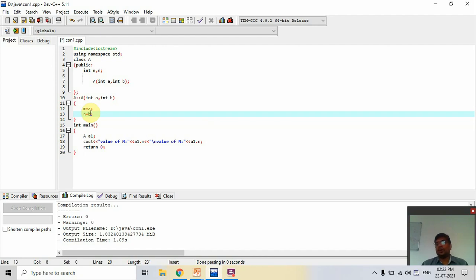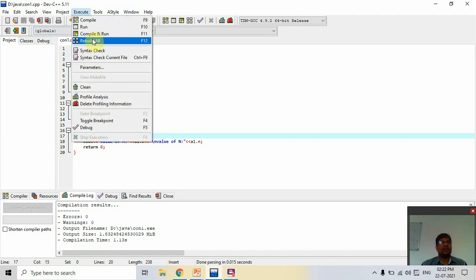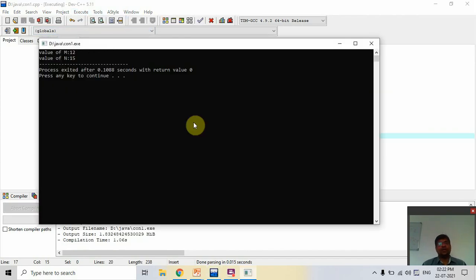Now how to call this parameterized constructor? At the time of creation of the object, we pass the a and b values, which are integer values. For the a we pass 12 and for the b we pass 15, any integer value. Now we check that 12 and 15 are passed to the m and n. So we execute this program. First we compile, and if there is any error, we remove it. Now compile and run. So here 12 is assigned to m and 15 is assigned to n. So that is the parameterized constructor.